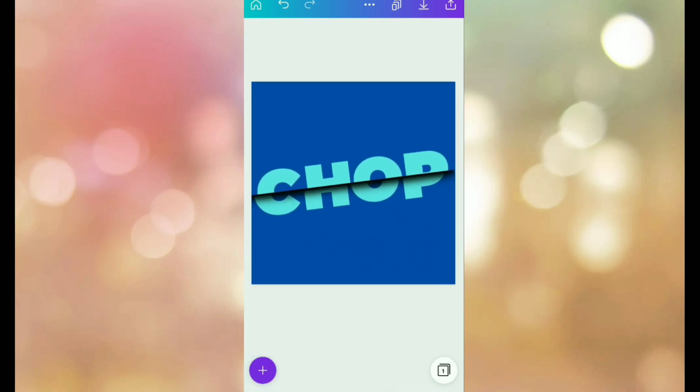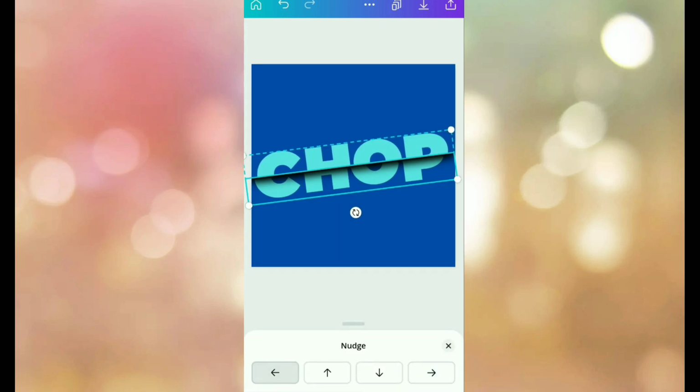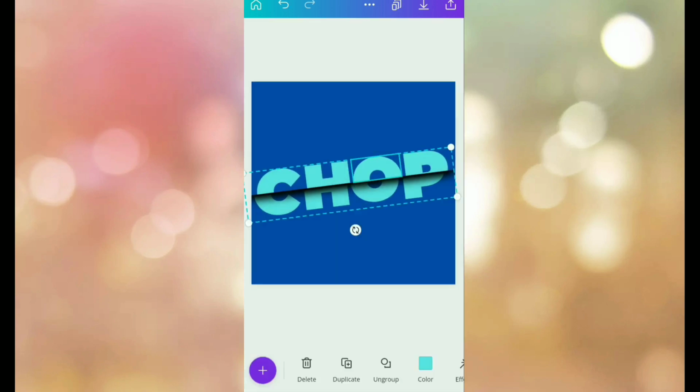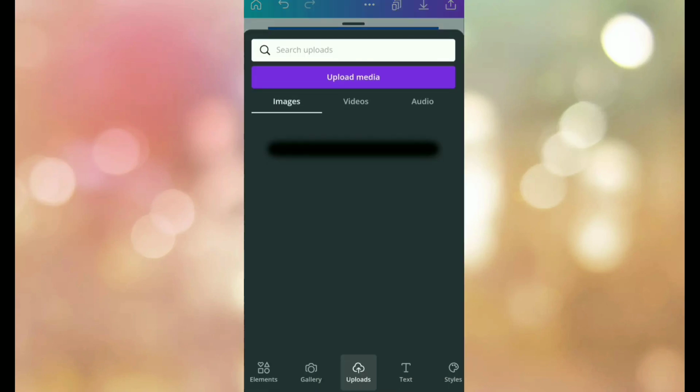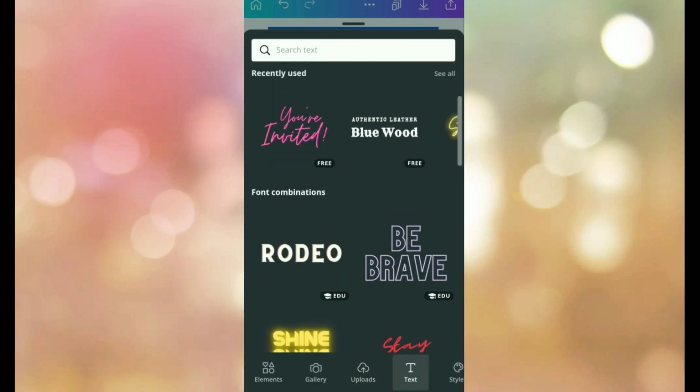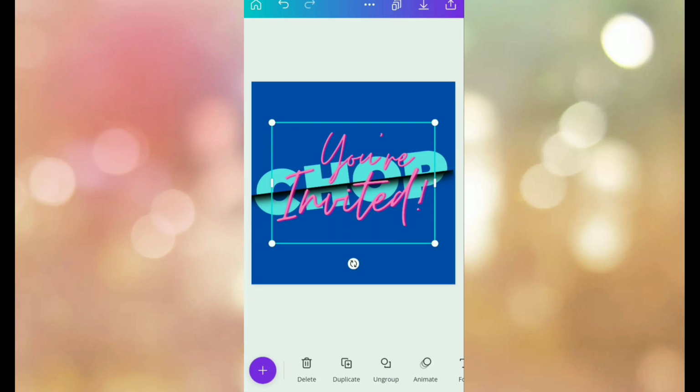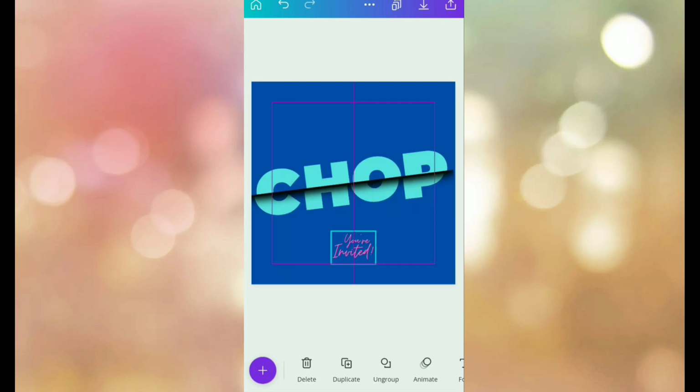Okay, again zooming it out. It's perfect, I guess. A little bit of shifting. Okay, now I'm going to go to the text section and select this text.